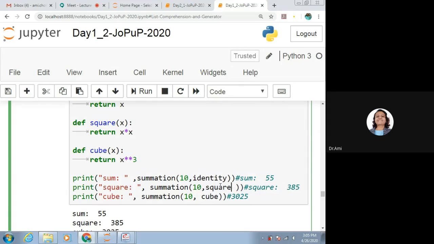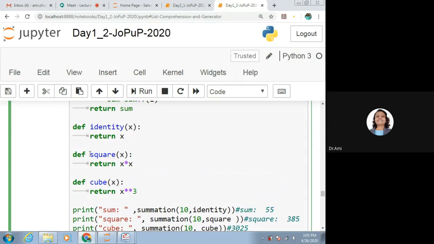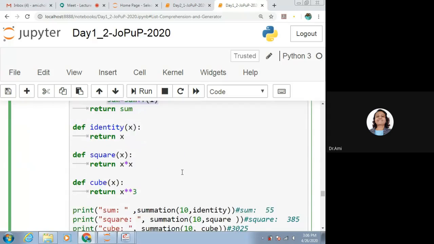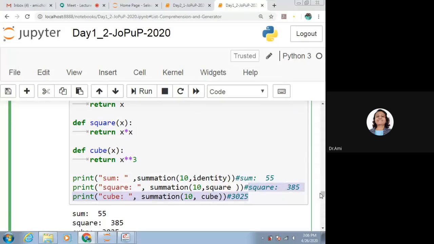That is, we are providing the function name, that is square, which is defined over here as return x multiplied by x. So whatever value we are passing from here, that is 1, then 1 raised to 2, that means 1 into 1, then 2 into 2 because it is square, 3 into 3, 4 into 4, 5 into 5, and it will do the summation of them. So we'll be getting the result as this one.